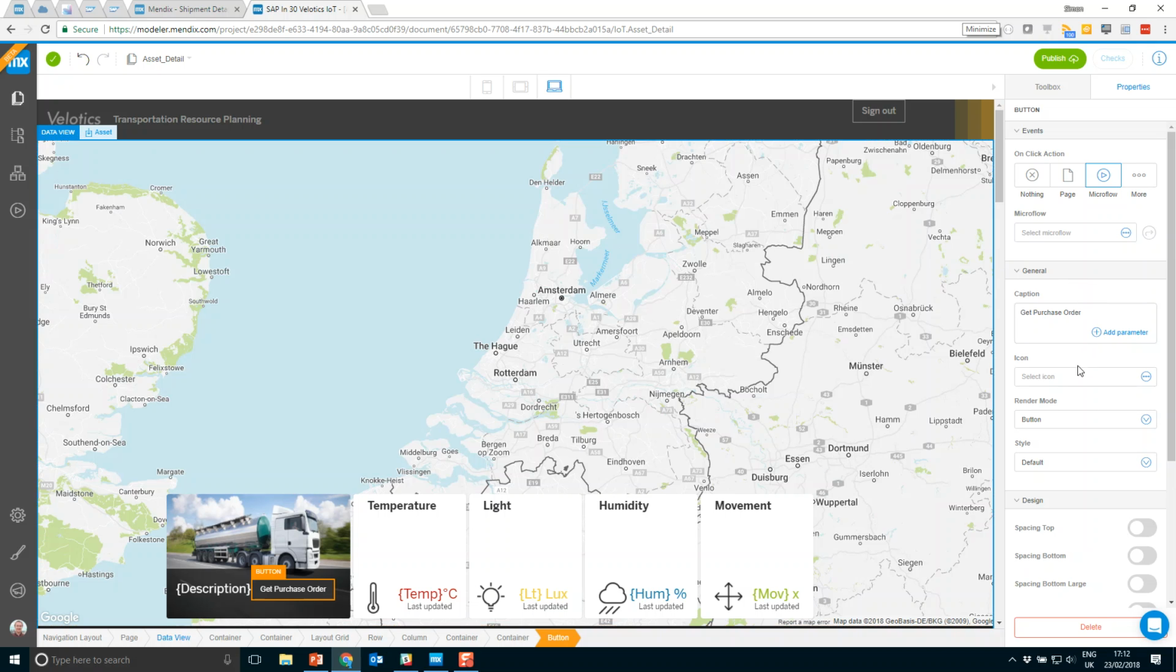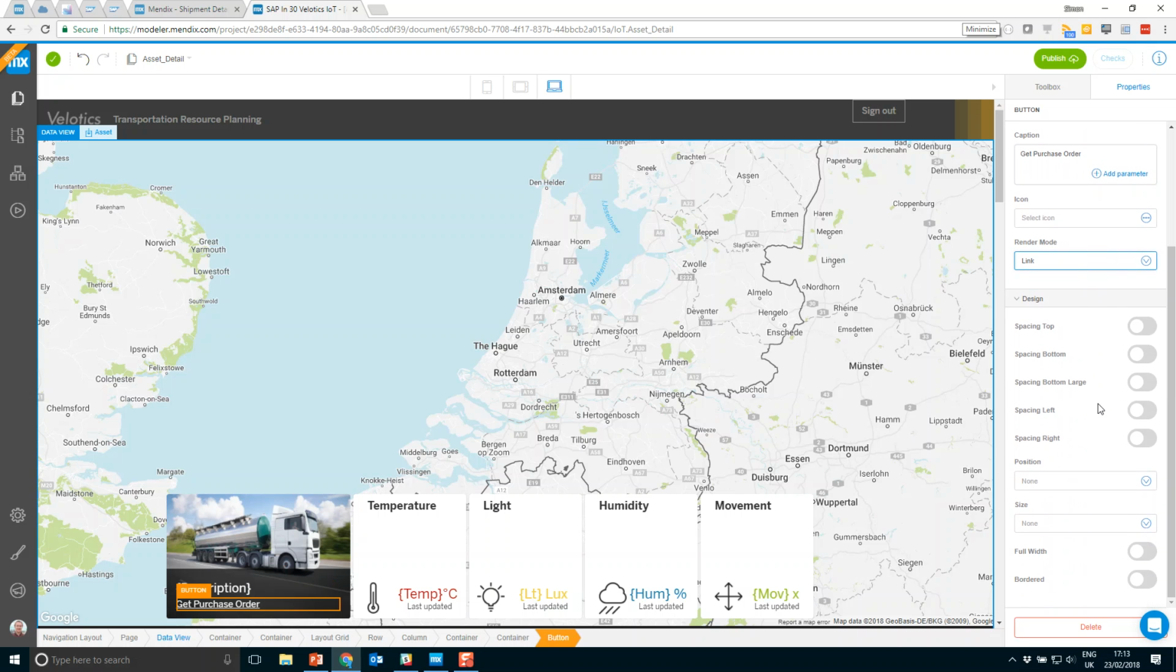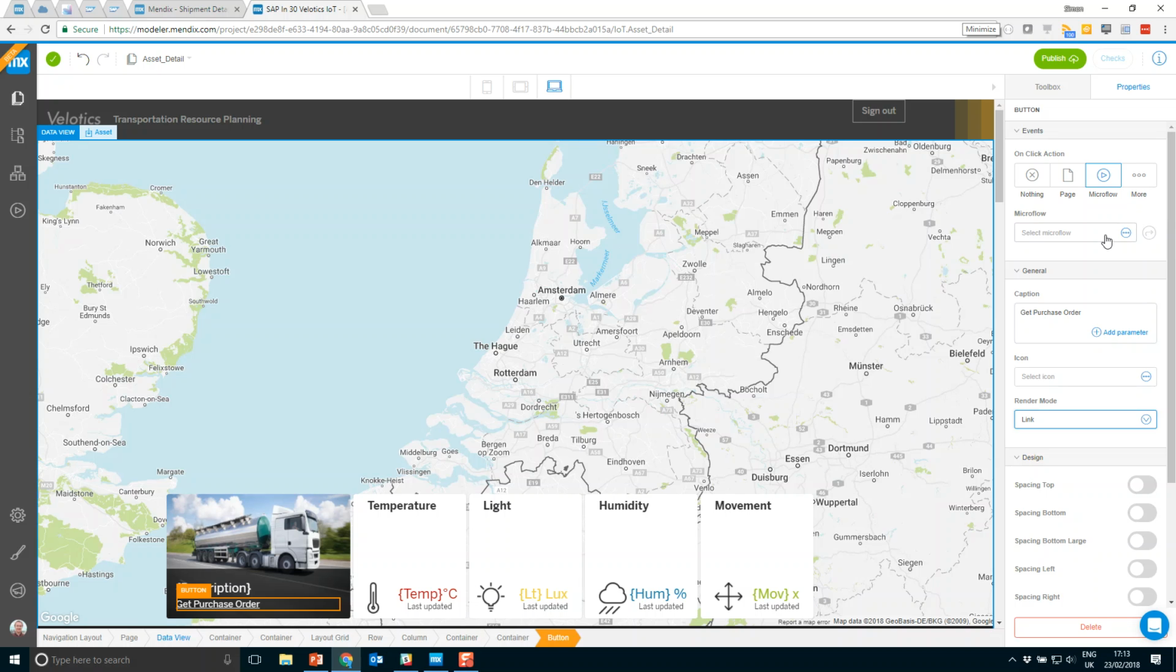So I've added a caption on here now. I'm going to change the rendering so I can change certain design properties for each of the widgets and building blocks. And again, these can be set by your UX designers or your design team within your organization so that you can have a consistent look and feel across apps.